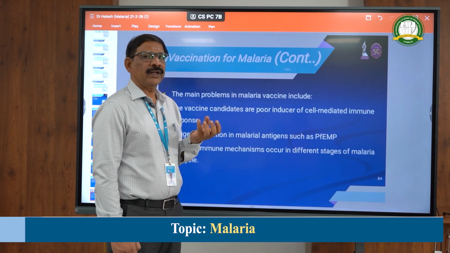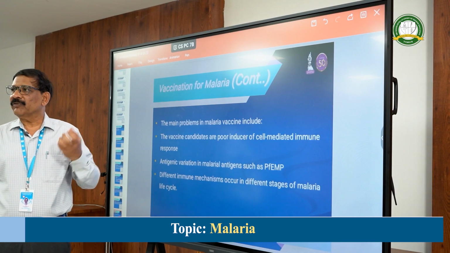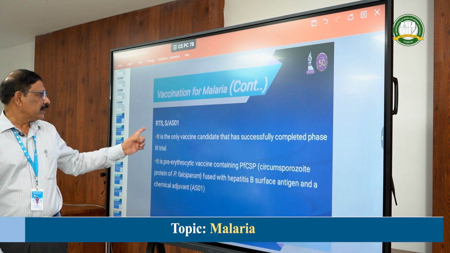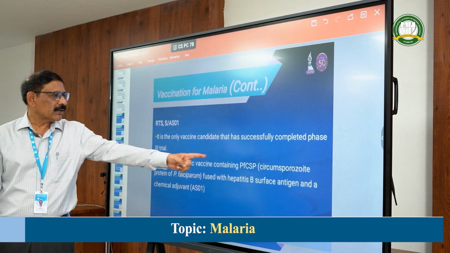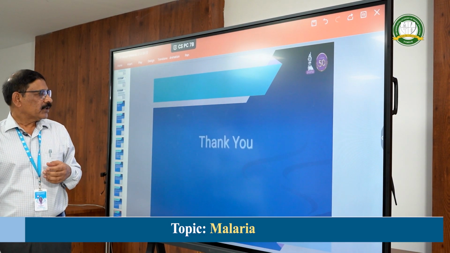That antibody will bind to the sporozoites before they enter the liver. That is the only one as of today, RTS,S/AS01, which is based on the circumsporozoite protein, a protein vaccine.